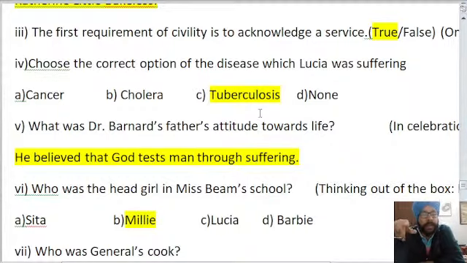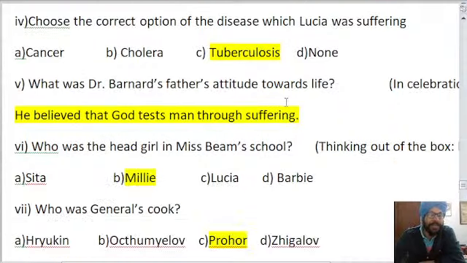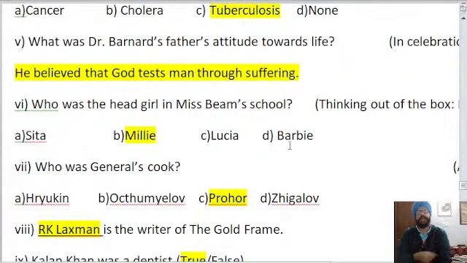Yes, so the first requirement of civility is to acknowledge a service. That is true. Choose the correct disease that Lucia was suffering. It is tuberculosis. What was Dr. Berner's father's attitude towards life? He believed that God tests man through suffering. That is the correct answer.